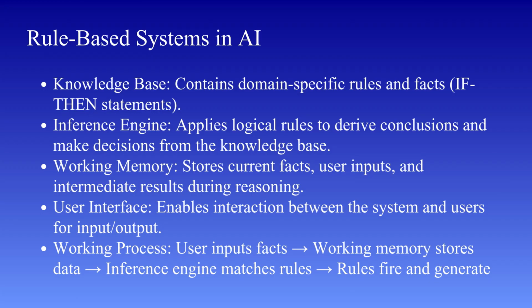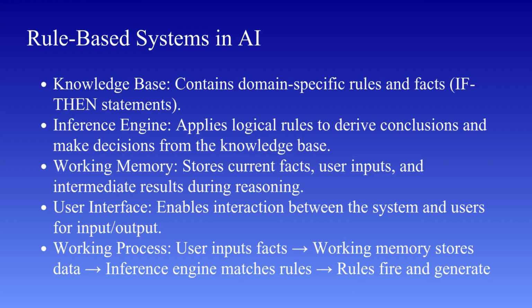Now let us see how all the concepts we have discussed so far come together in one of the most fundamental AI models, known as rule-based systems. A rule-based system is one of the simplest and most widely used approaches in artificial intelligence, where knowledge is represented in the form of rules, typically written as if-then statements. In such systems, decision-making is carried out by applying these rules to the available data. So instead of hard-coding every possible situation, we define a set of logical rules, and the system uses reasoning to arrive at conclusions. A rule-based system mainly consists of 4 key components.